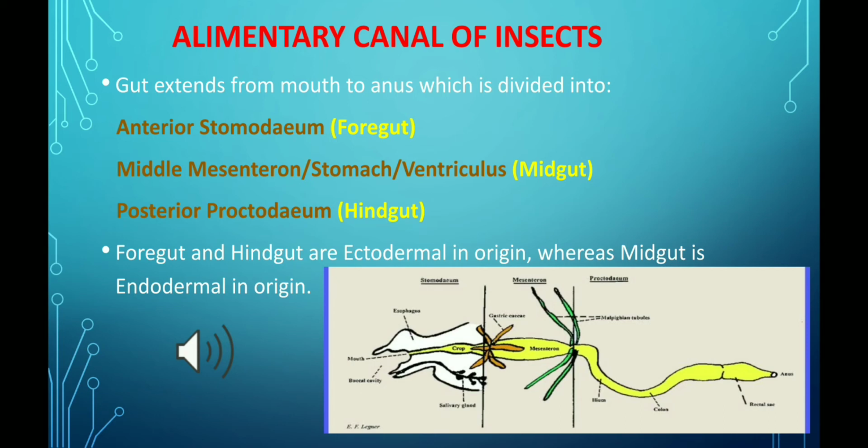And if we talk about the origins of these parts, then the foregut and hindgut are ectodermal in origin, whereas the midgut, or mesenteron, is endodermal in origin. And in this picture we can also see the different parts of the alimentary canal very well.